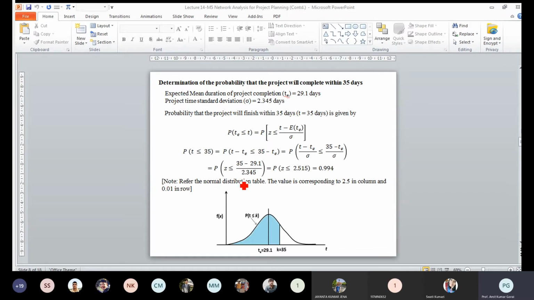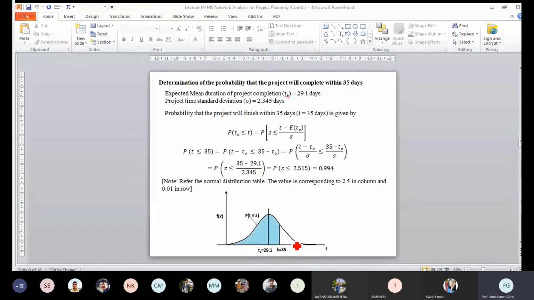I'll show you that normal distribution table, and the value corresponding to your 2.5 in the column and 0.01 in the row. What this is indicating is the normal distribution function, which means it is symmetrical on both sides. Here is the expected completion time, 29.1. If you move away from here, the maximum deviation will be 2.345.